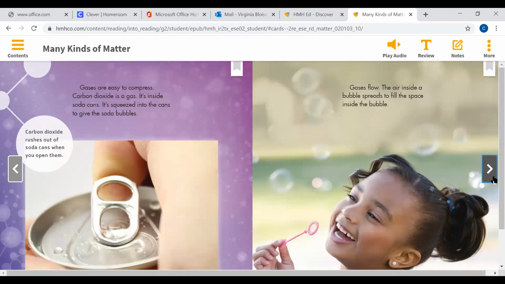Carbon dioxide is a gas. It's inside soda cans. It squeezes into cans to give the soda bubbles. Carbon dioxide rushes out of soda cans when you open them. Gases flow. The air inside the bubble spreads to fill the space inside the bubble.